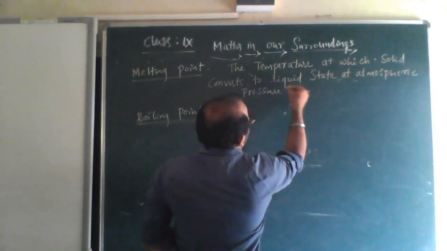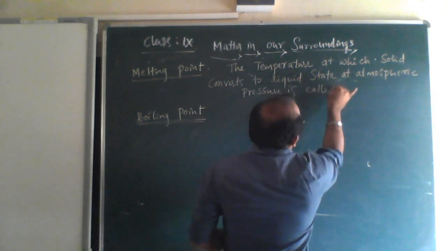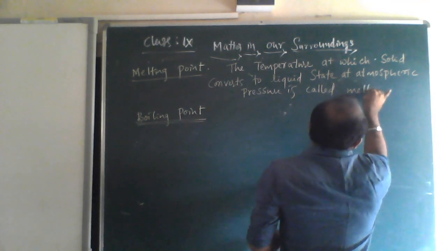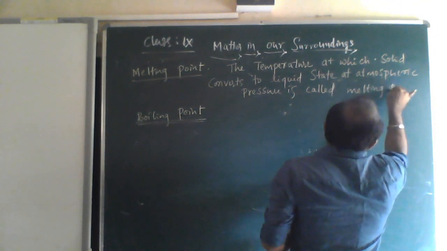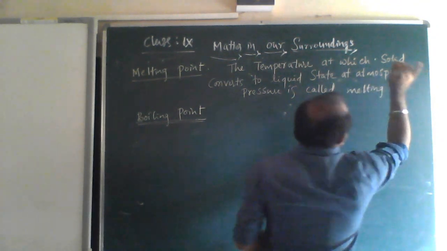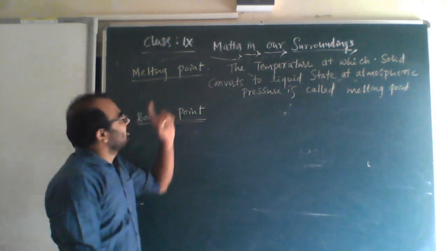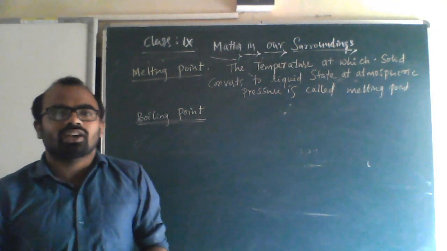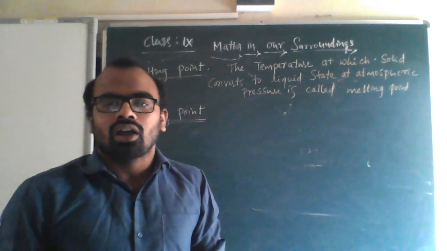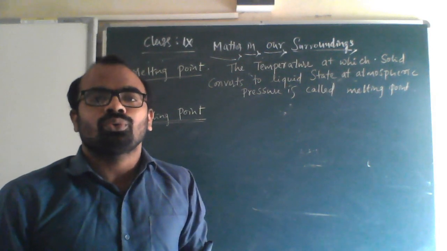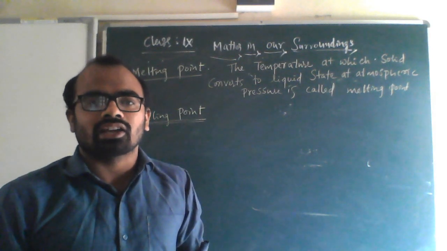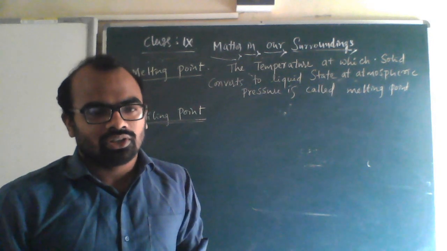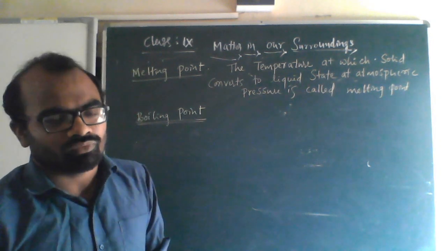Please note down this. Melting point is the temperature at which solid converts to liquid state at atmospheric pressure, is called melting point.